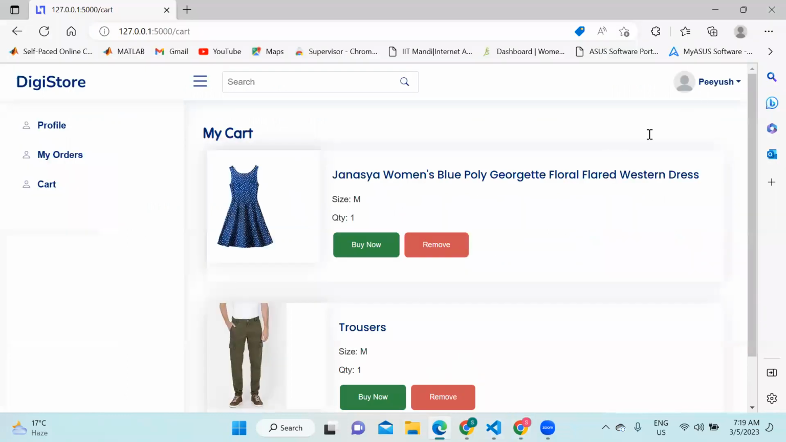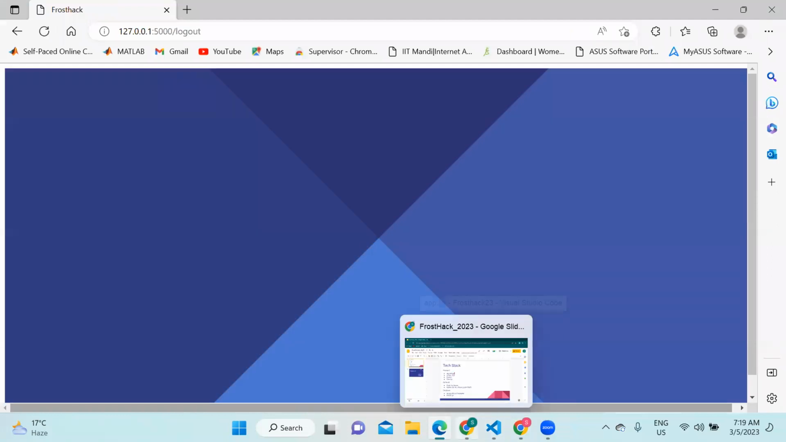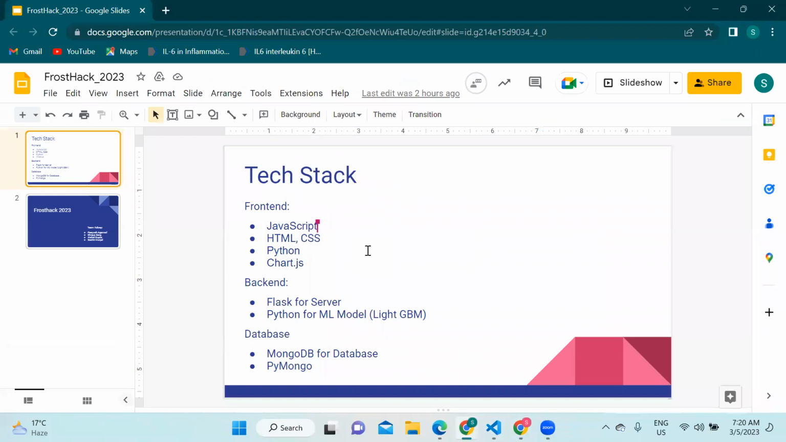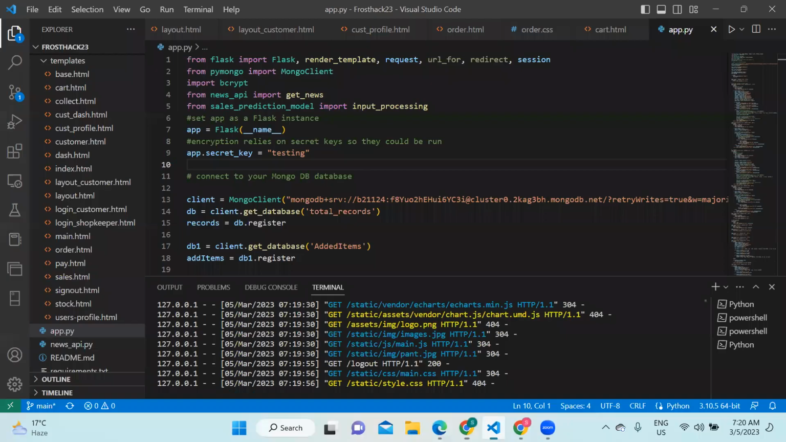Now, I will just log out from here and let's move to the tech stack. For the front end, we have used JavaScript, HTML, CSS, Python, and chart.js. For the back end, we have used Flask for the server. To create the ML model, we have used Python, specifically the LightGBM model. We have created the database using MongoDB. And to establish the connection between the database and the server, we have used PyMongo. So let's just have a look at the code.